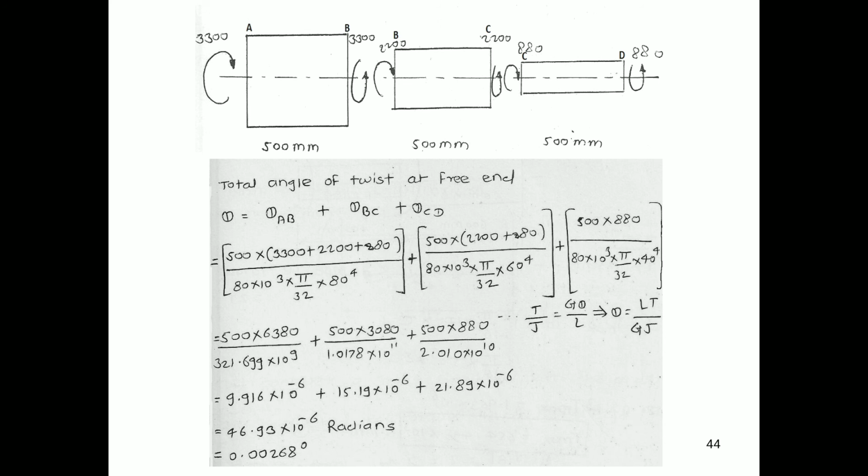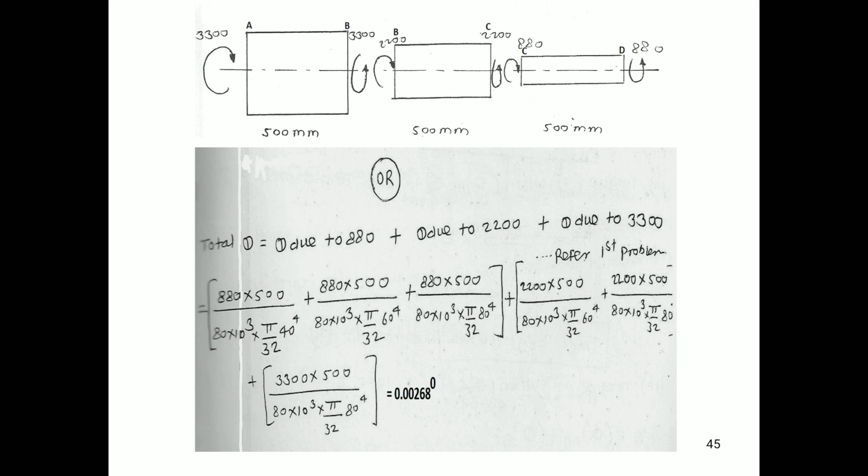This is the first method to find out the total angle of twist at its free end. We have a second method also, and the second method can be given by total theta is equal to theta due to 880 torque, theta due to 2200 torque, and theta due to 3300 torque. Theta due to 880 torque is given by 880 into 500, again TL upon GJ of first, then TL upon GJ of second, and TL upon GJ of third. Only the value of J will change.